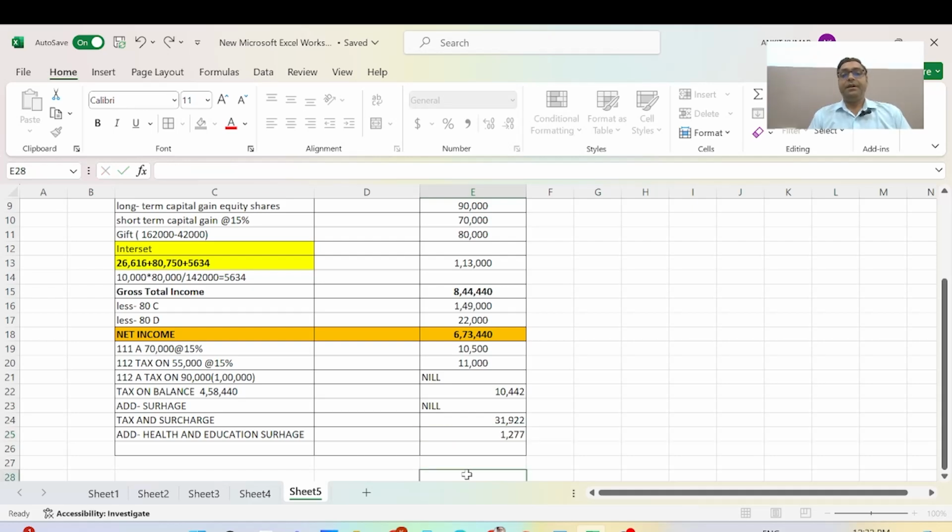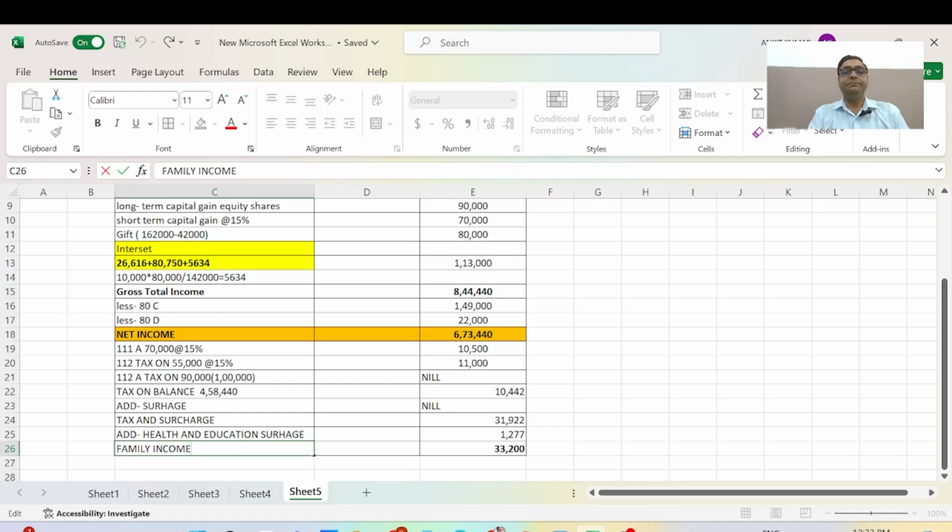Okay, and this we can say is the family income. Family income is equal to 33,200. Is it clear?